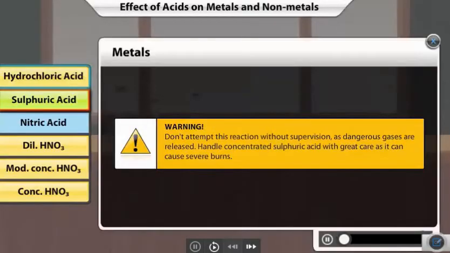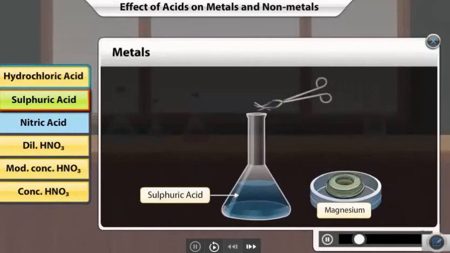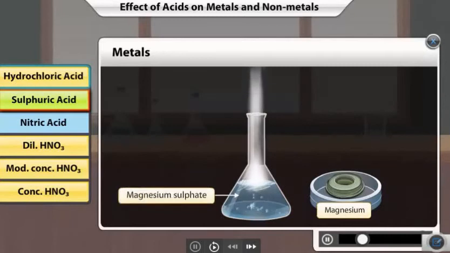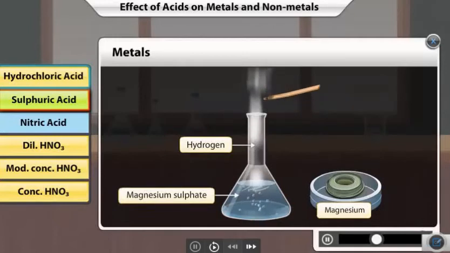This experiment must be strictly carried out under the guidance of an experienced person. Moreover, concentrated sulfuric acid can cause severe chemical burns. When magnesium is added to sulfuric acid, a salt, magnesium sulfate, is formed and hydrogen gas is released. The popping sound of the burning splinter confirms the presence of hydrogen gas.